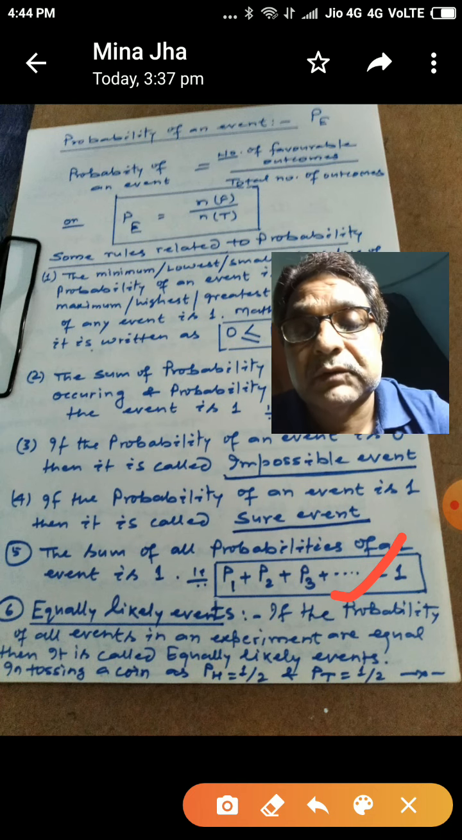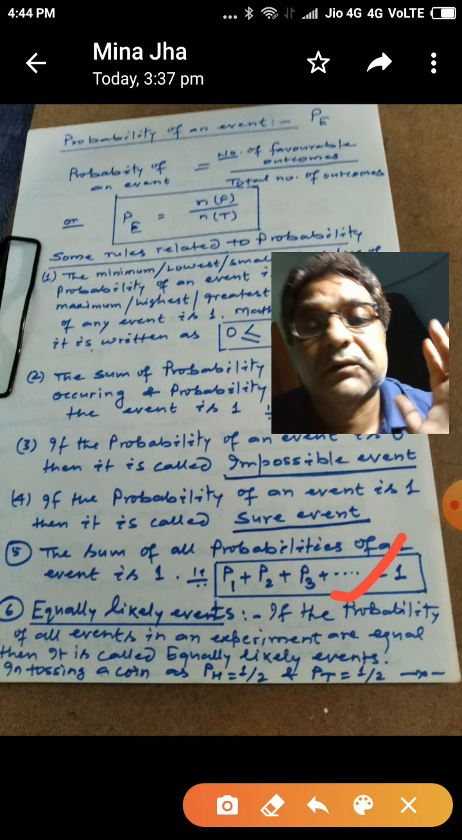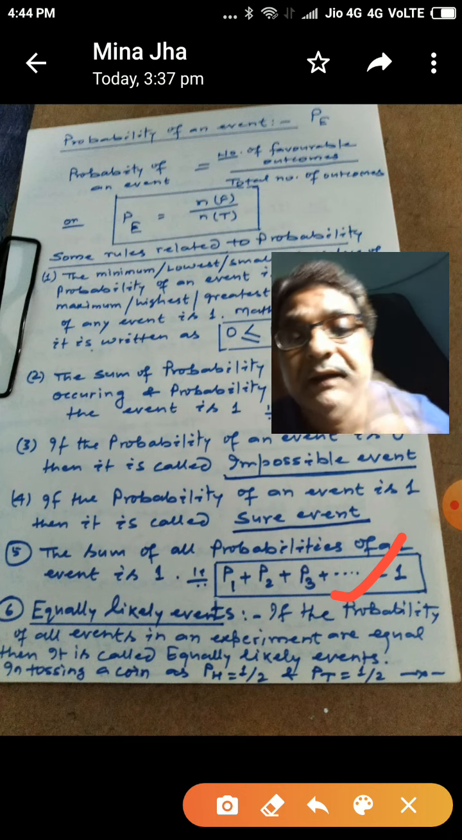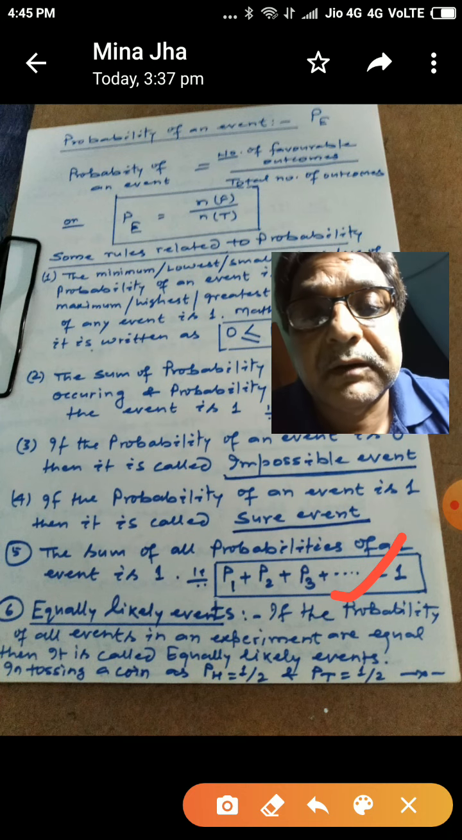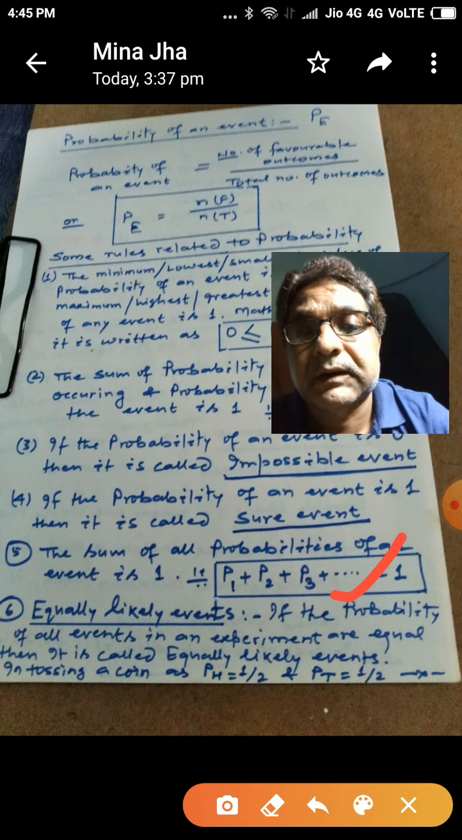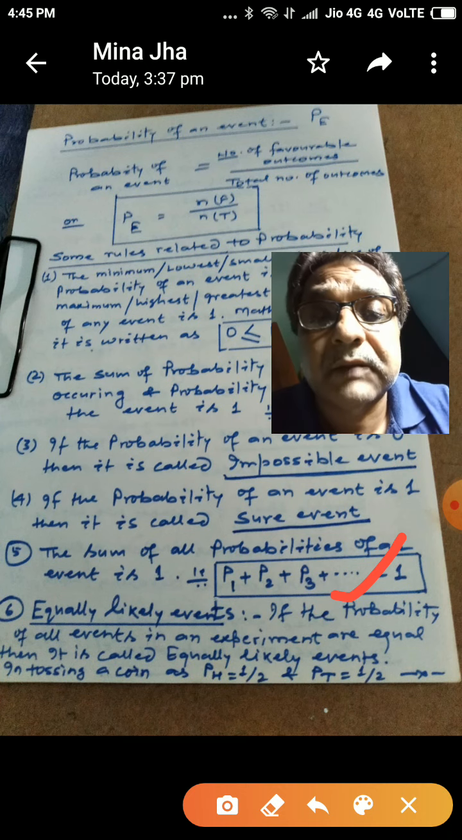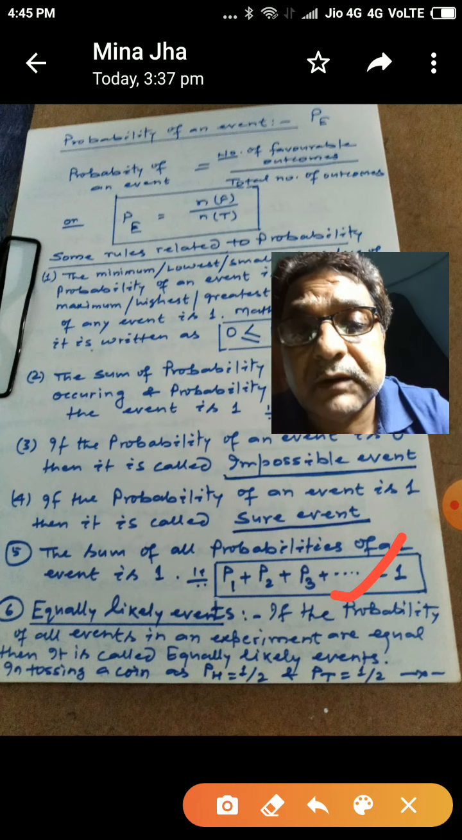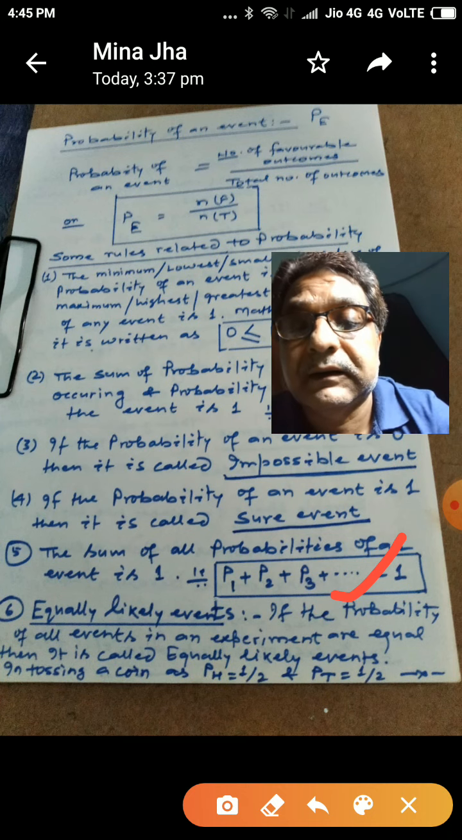And the last, which is related to our exercise, is equally likely events. We define it like this: two or more events in an experiment whose probabilities are equal are called equally likely events. For example, when we toss a coin, there is a probability of getting a head as well as a tail. The probability of getting a head is 1 by 2. Similarly, the probability of getting a tail is again 1 by 2. So both probabilities are equal, and we say that tossing a coin gives equally likely events.